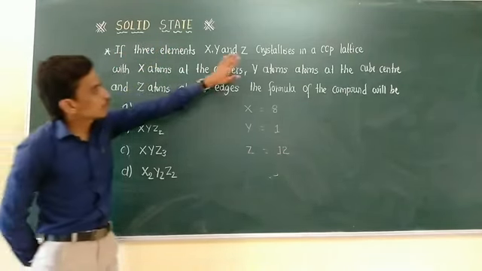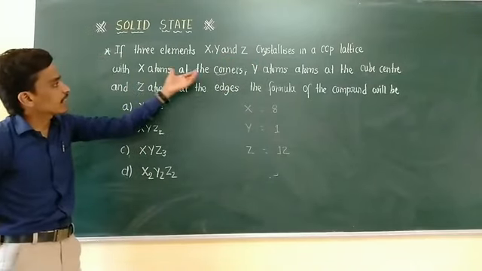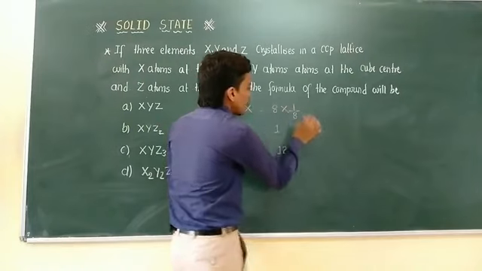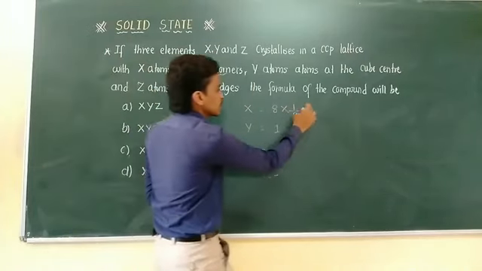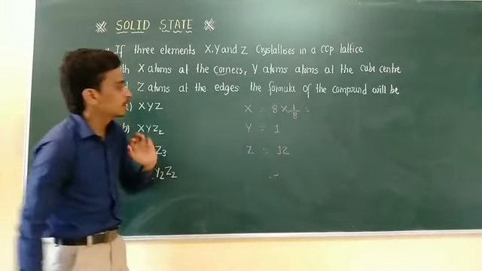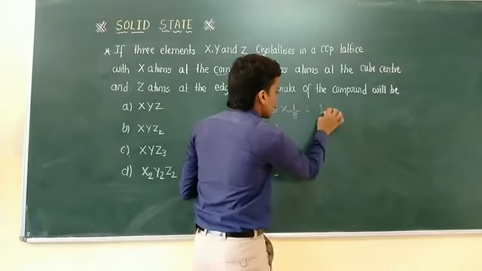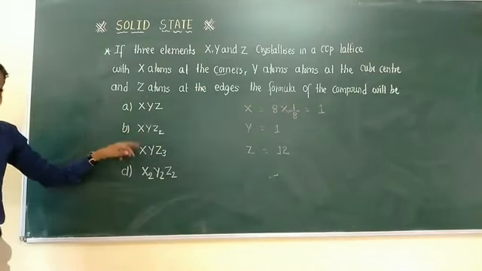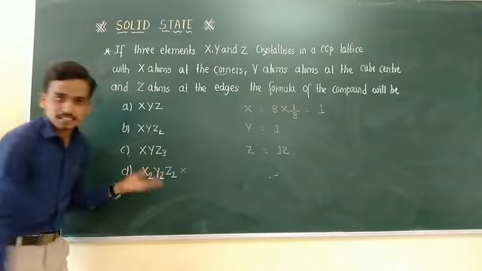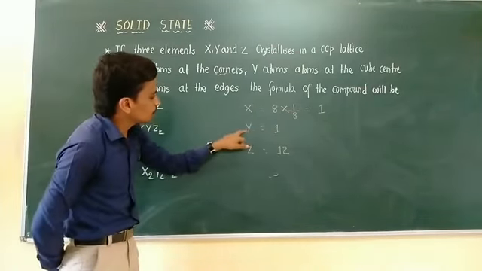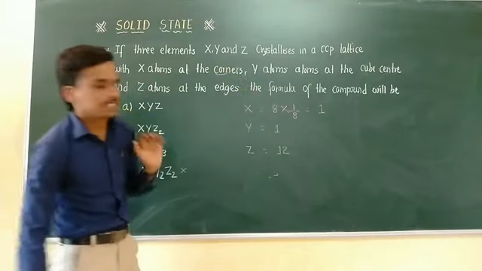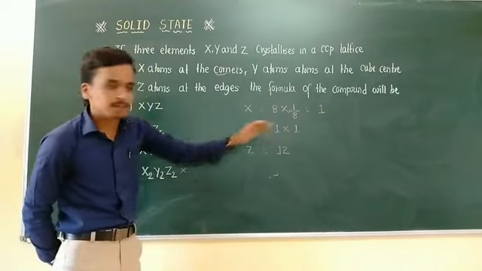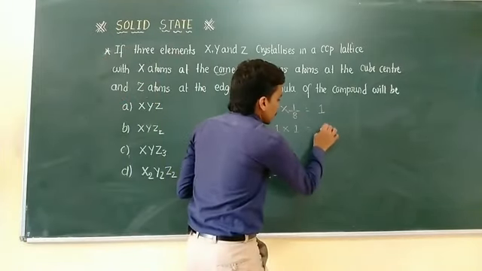X, Y, Z are the atoms, and X atoms are present in the corners, so it is multiplied by 1 by 8. This 1 by 8 is the sharing of each corner atom. Therefore the total contribution here is equal to 1 in the case of X. You can check that X is 1 everywhere in the options, so those may be the right answers, and you can avoid the wrong ones. Next, Y is present inside the body, and its contribution is a full contribution. Therefore 1 multiplied by 1, you get the Y value, which is 1.